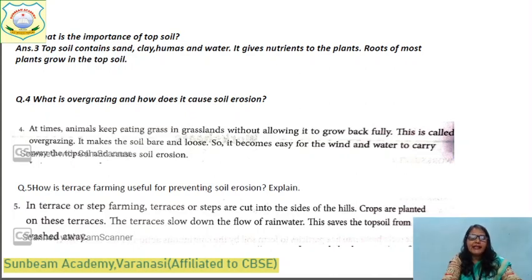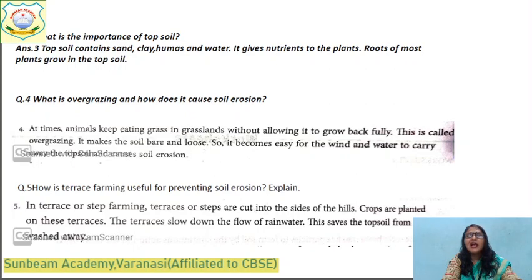Then you will write question number 4. What is overgrazing and how does it cause soil erosion? Question mark. You will leave a line and you will write answer 4. At times, animals keep eating grass in grassland without allowing it to grow back fully.